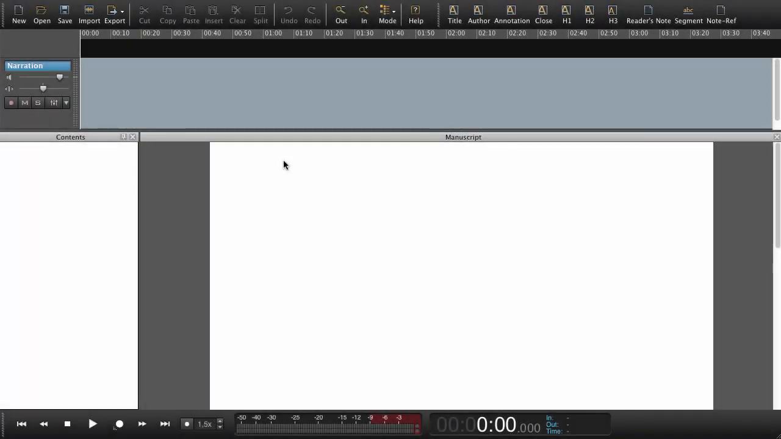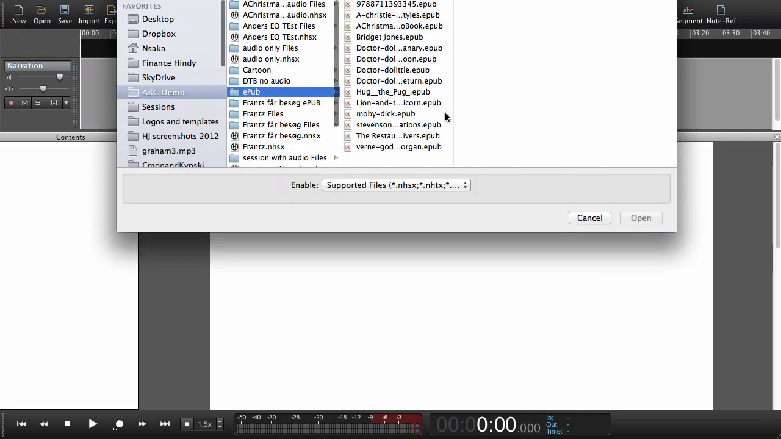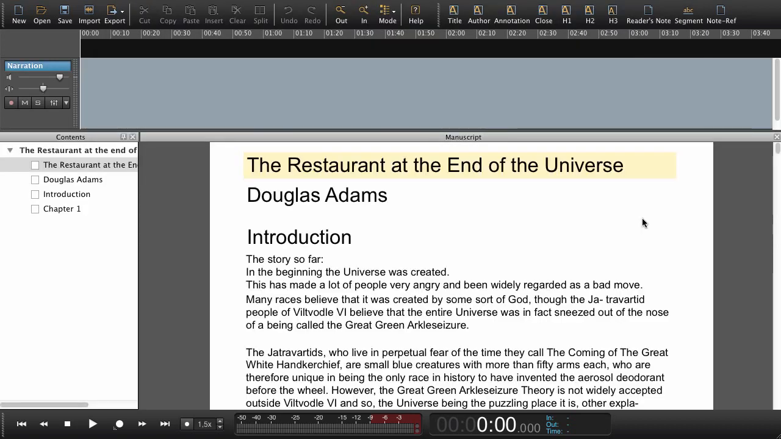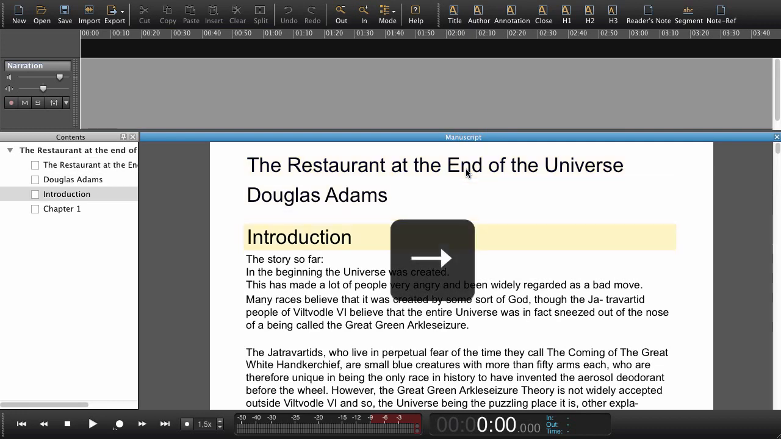In this ABC tutorial, we will open and narrate an ePub. Go to Open, find an ePub, say Open. Here in the manuscript, we have the actual text. This is just a part of a book, by the way. Using the arrow keys, we can now navigate in the structure.